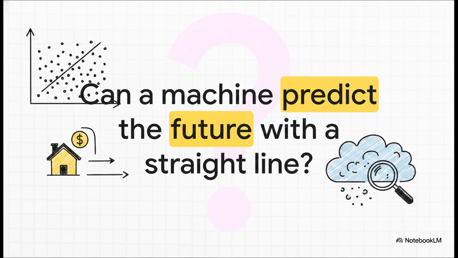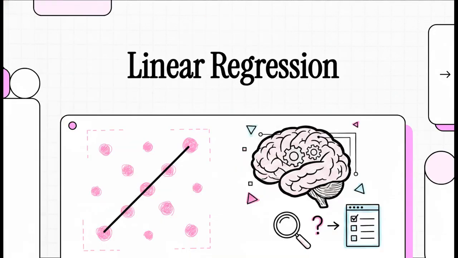I know it sounds almost too basic to be true, but this exact question is really the gateway to understanding all of modern AI. Welcome to The Explainer. Today, we're diving right in to demystify the core mechanics of how a machine actually learns. We're going to step away from the buzzwords for a bit and look at the oldest, simplest, and honestly, arguably the most influential algorithm in machine learning history: linear regression. Okay, let's jump into this and see how a basic geometric concept transforms into real predictive intelligence.